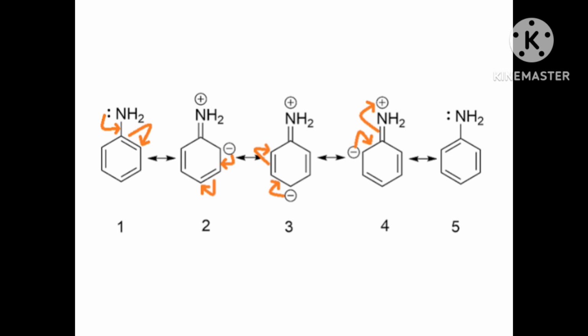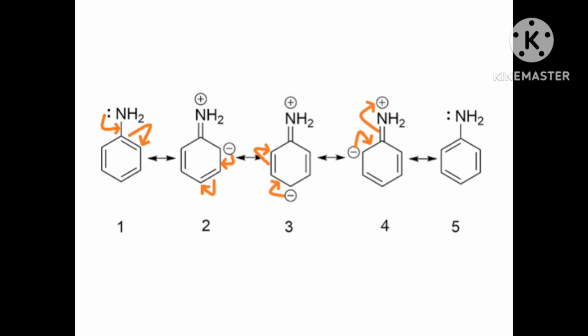Under that I discussed the basic character of amines, and in that I discussed alkyl amines versus ammonia. Now I am going to discuss aryl amines versus ammonia. Alkyl I have already discussed.